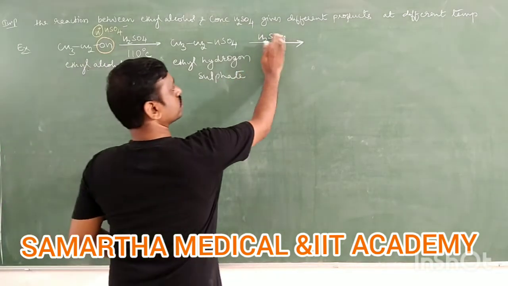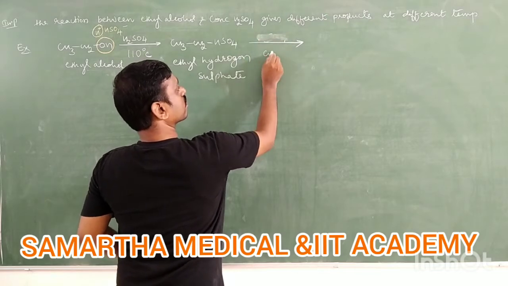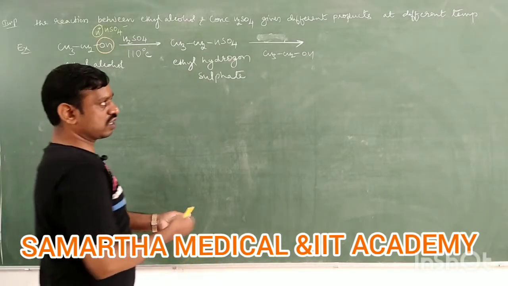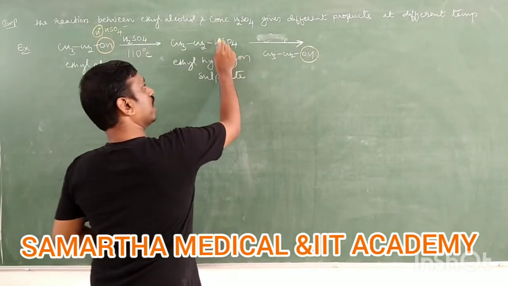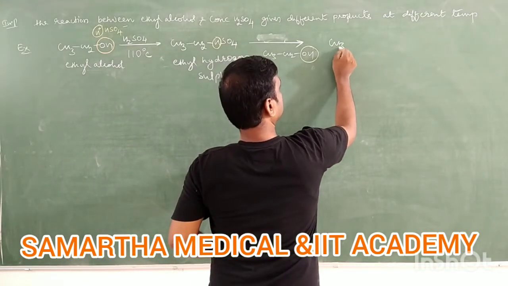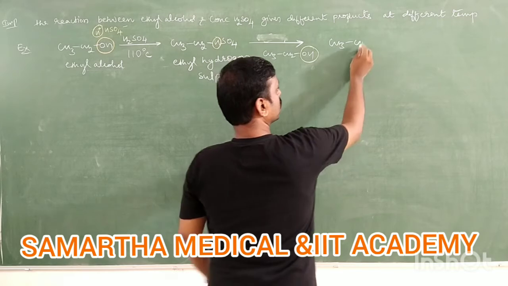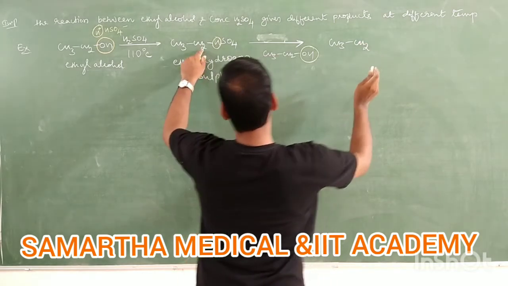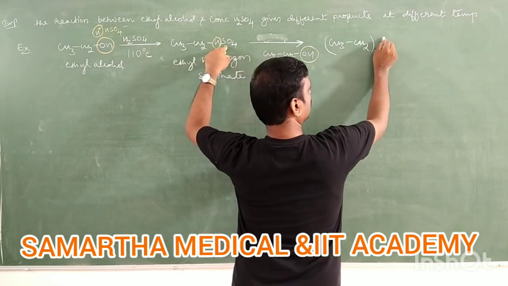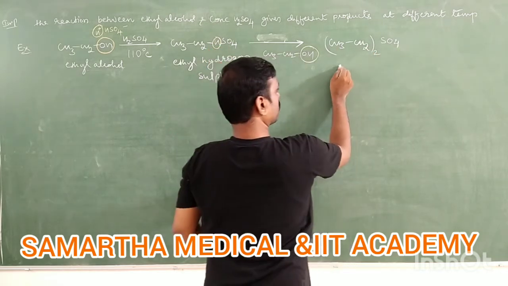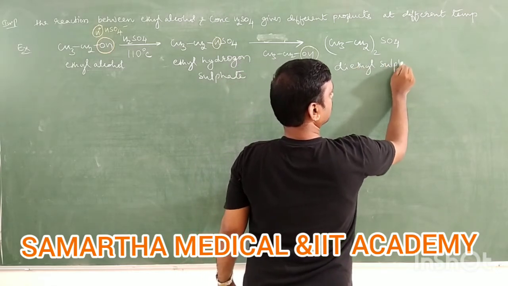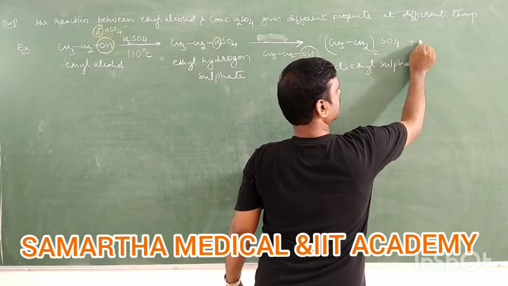Another mole of ethyl alcohol, right? So in another mole of ethyl alcohol, it is OH and this H is removed, then the product is CH3 CH2, right? Here SO4 and one more, that means twice SO4. This is called diethyl sulfate, plus you get water.